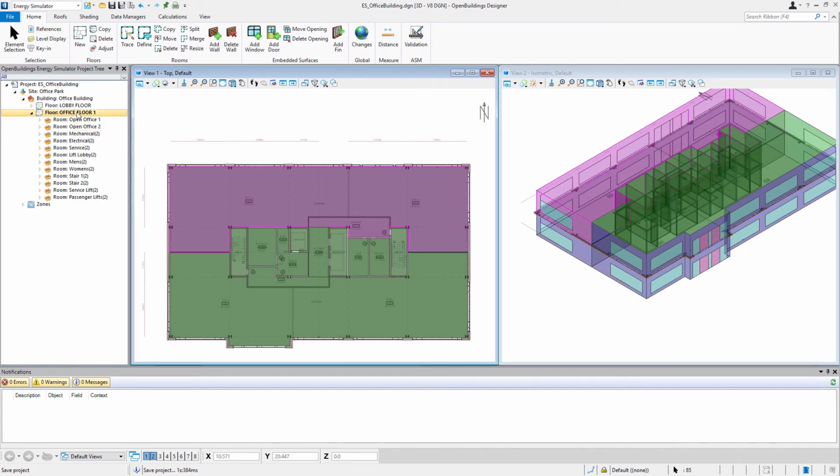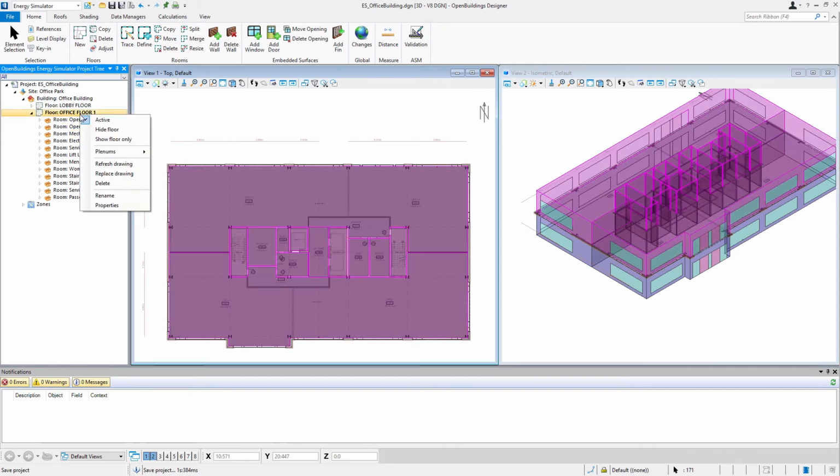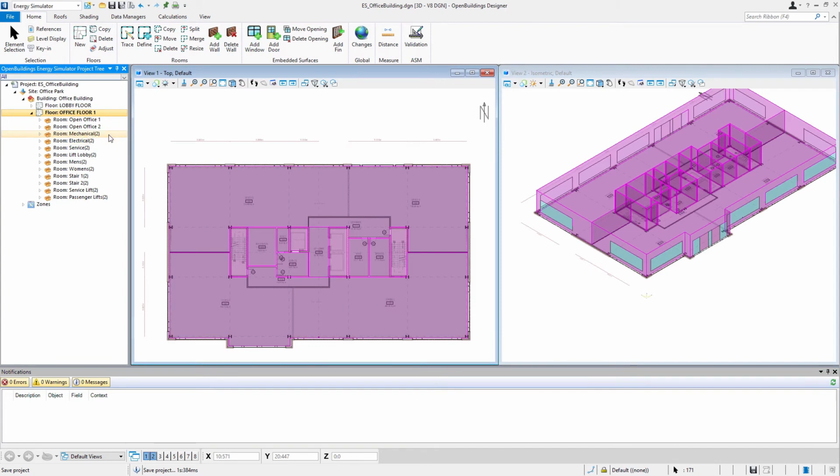Also note, in our project tree, we could select, for instance, one of the floors. Note that it's currently the active floor. And we have a few options here. We could hide that floor, or we could say show floor only. And then we could see just that floor and work on just that floor. We could, of course, refresh and replace the drawings as we've done. We could delete or rename.